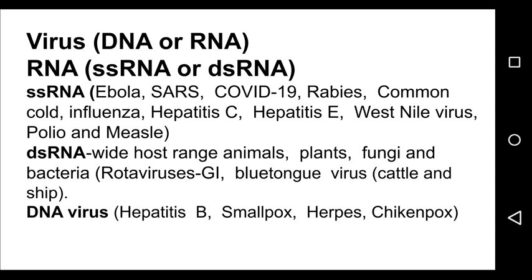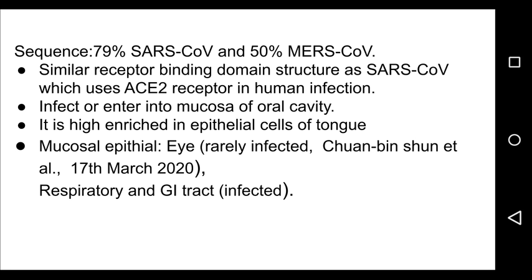DNA viruses, examples of DNA viruses are hepatitis B, smallpox, herpes, and chickenpox. Now, SARS-CoV-2 sequence identity: it has approximately 79% sequence identity to SARS-CoV and 50% to MERS-CoV.